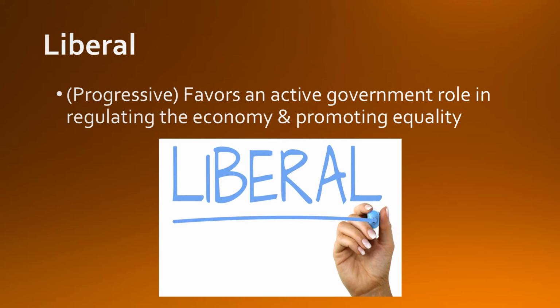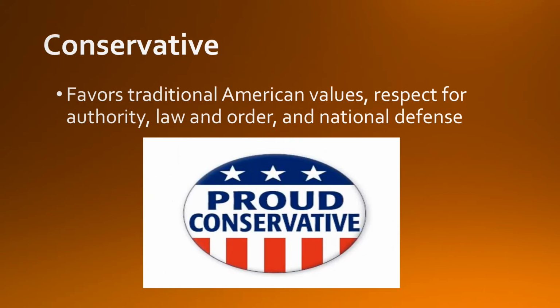Often they are concerned with things like inequality. It could be gender inequality, it could be economic inequality. There could be policies that they would favor to help people that are lower income to spread equal opportunities a little bit further. So an active role for the government in these things.